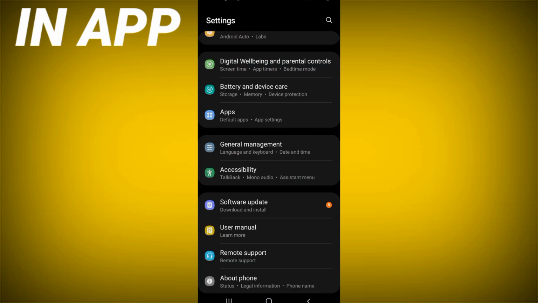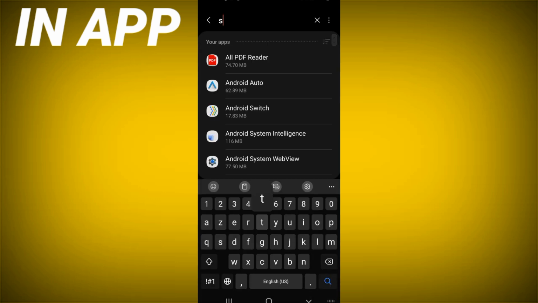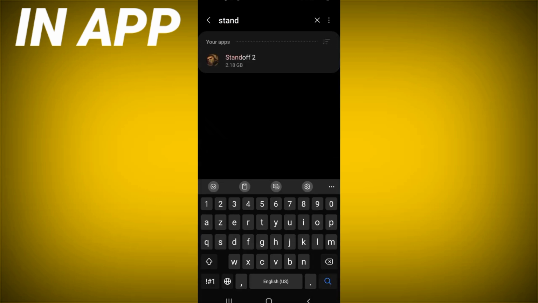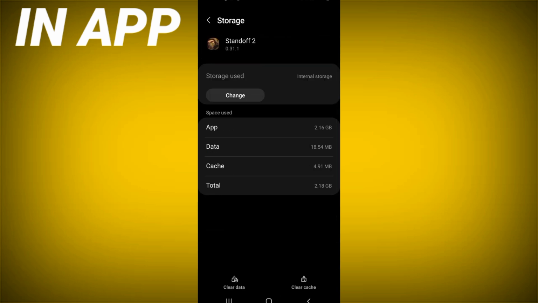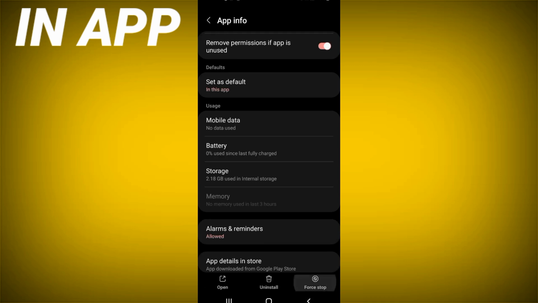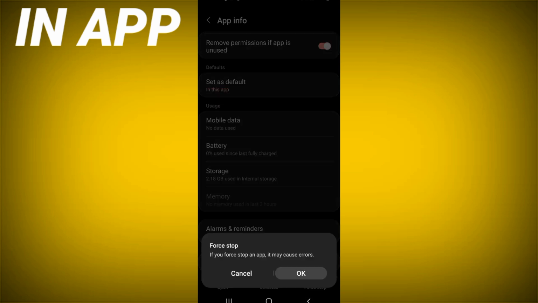You just need to open the settings of your device, click on the Apps option and search for Standoff 2 and click it. Scroll down this list, click on the Storage option, click Clear Cache now. And go back after that, click Force Stop, click OK.